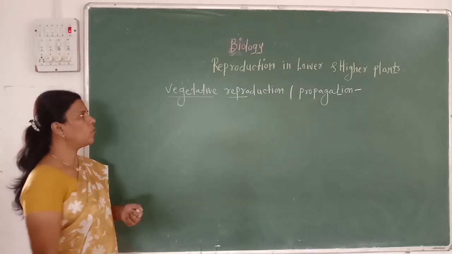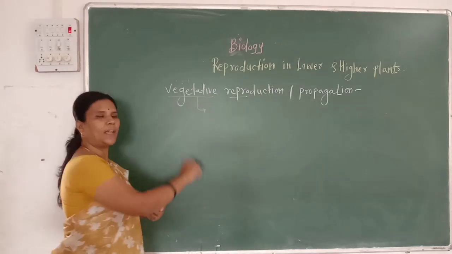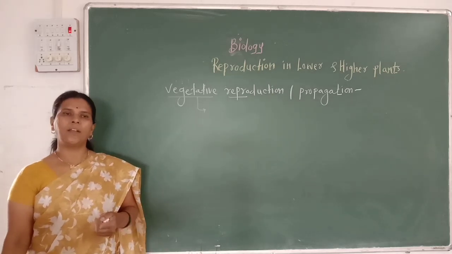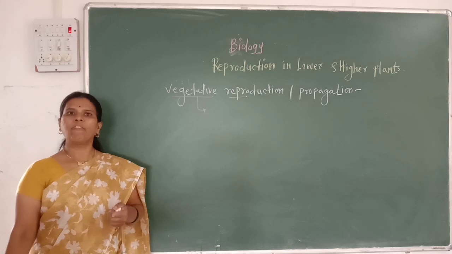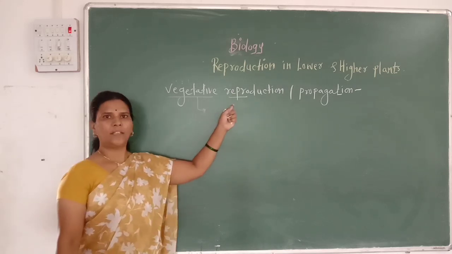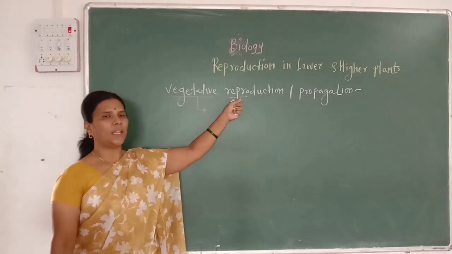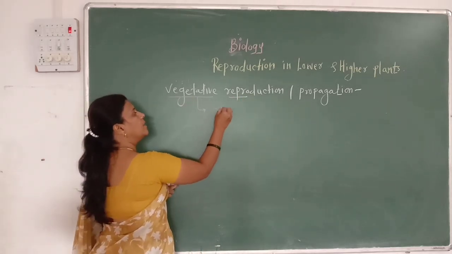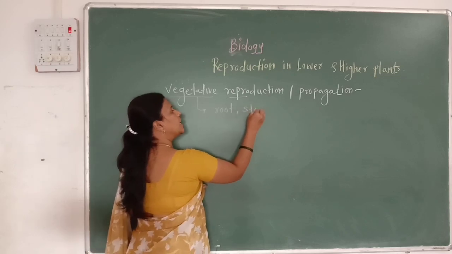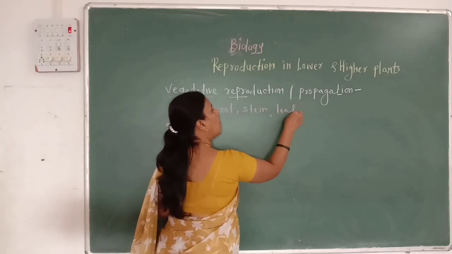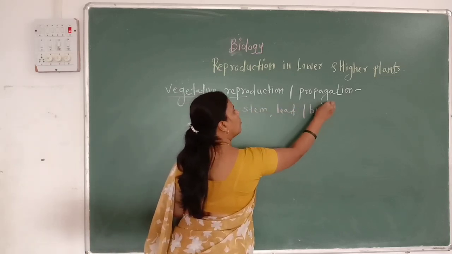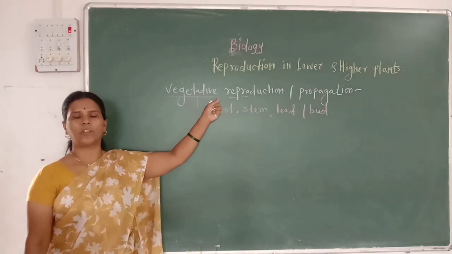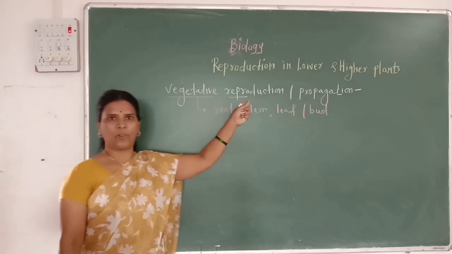There are actually two parts in any plant: vegetative parts mainly include root, stem, leaf or bud, and floral parts include flower. Thus, when any vegetative part of the plant, that is root, stem, leaf or bud, is used for propagation, it is called vegetative reproduction.